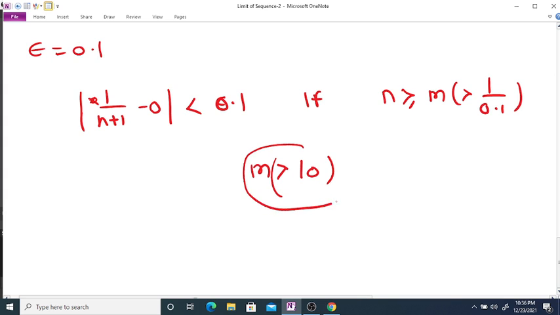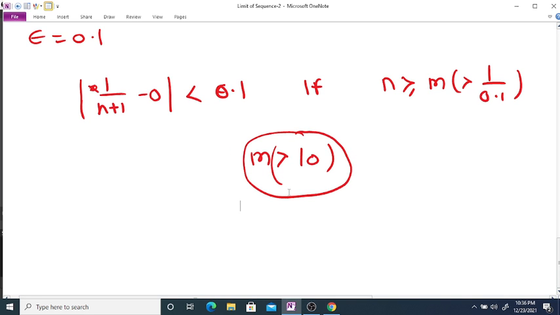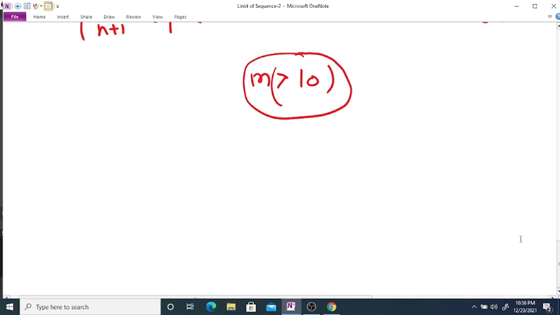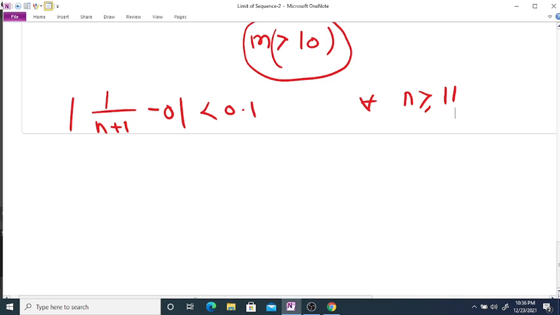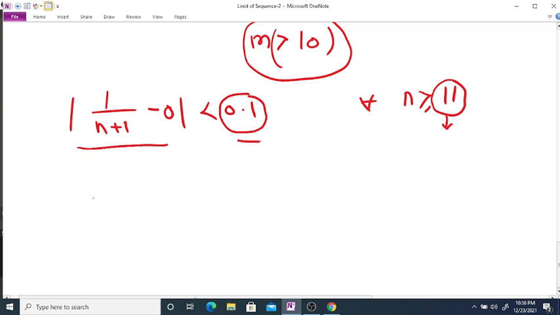So if we select any positive integer m which is greater than 10, then the distance between the sequence and limit is less than 0.1 for every n greater than or equal to say 11. Therefore this is true for the particular value epsilon equal to 0.1. We are able to find a positive integer m such that the distance is less than 0.1.